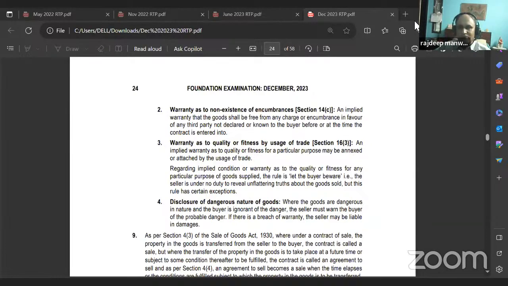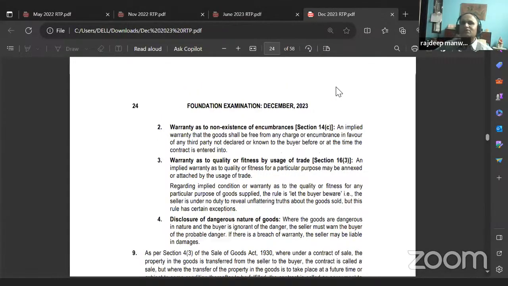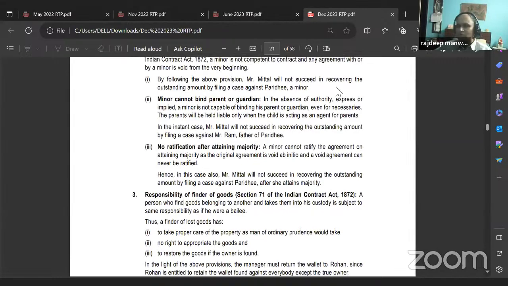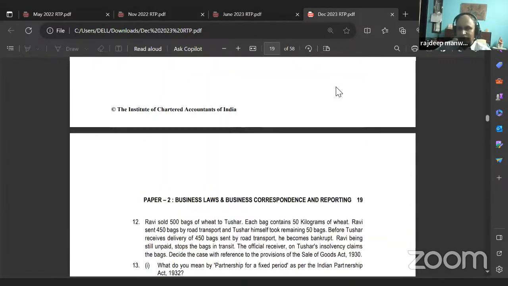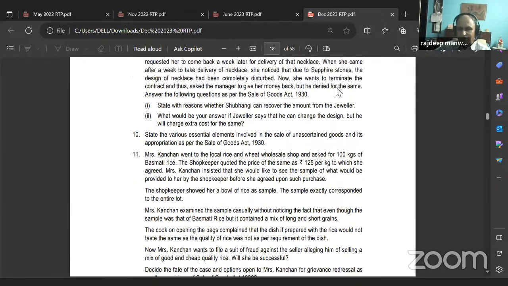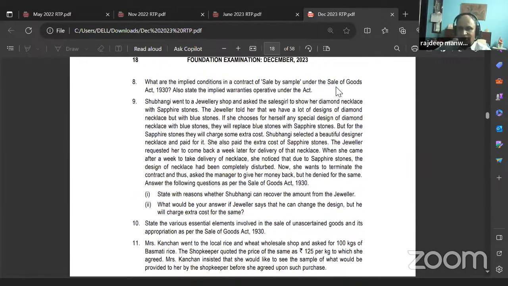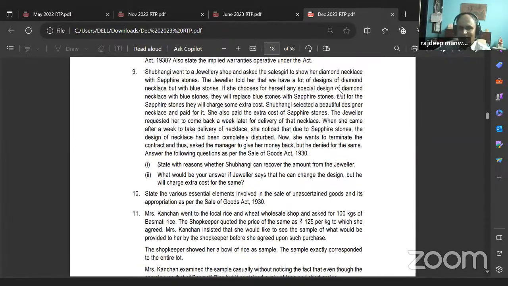Yes, sir. So please time your paper, for God's sake, because this question is a huge question. They've asked you implied condition as to sample, plus they've asked you implied warranties, right? So you'll have to time your paper and see that you do not exceed. Don't undercut also. Don't just write one line for everything and then they'll give you half marks. You have to be smart. Smart while answering the question. See the marks weightage of each question, and on that basis you will decide how much has to be written for each question. Got it?